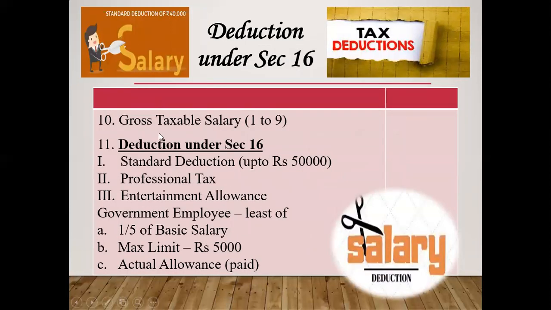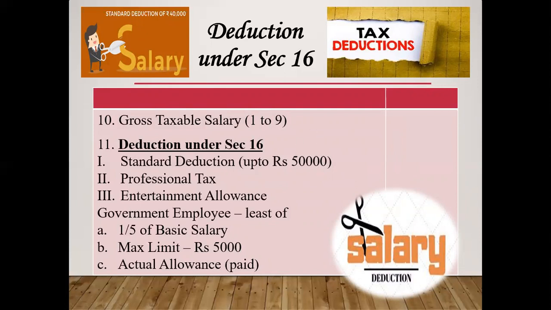Now, finally, we get the gross taxable salary when we add all the serial numbers from 1 to 9. Then less deduction under section 16. Number 1, standard deduction. For students of this year, it is 50,000, that is the 2021 student. And if the student belongs to the year 2019 and 20, they have a deduction of 40,000 rupees.